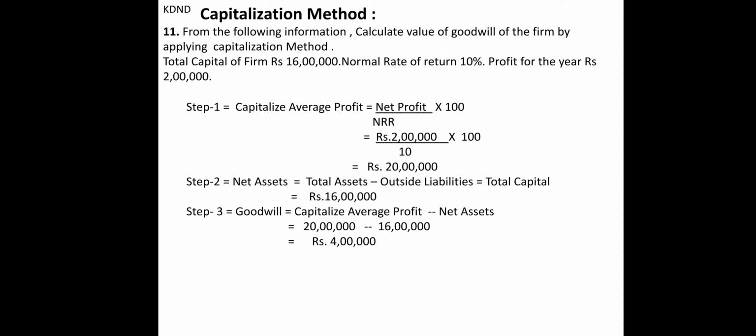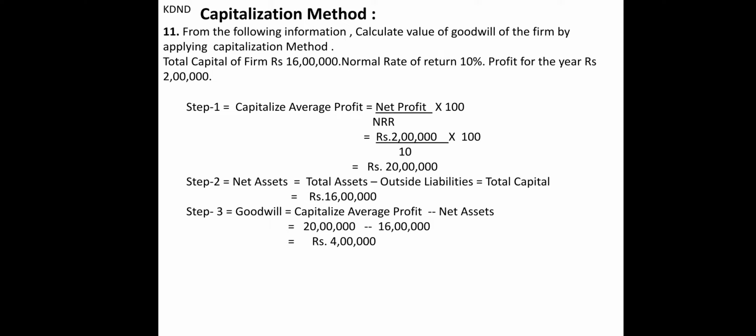From the following information, calculate the value of goodwill of the firm by applying the capitalization method. Now we are going to switch to the capitalization method. One thing you always have to remember: when there is a capitalization method, there will be no number of purchase years. Under this case, total capital of the firm is 16 lakhs, normal rate of return is 10% and profit for the year is rupees 2 lakhs.